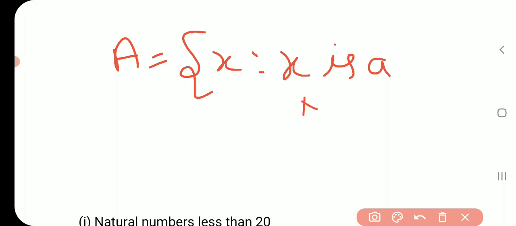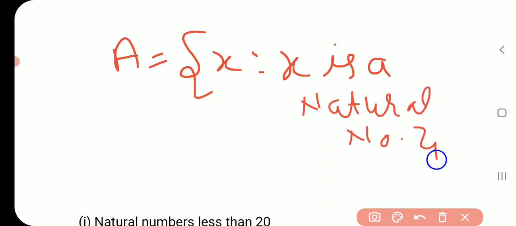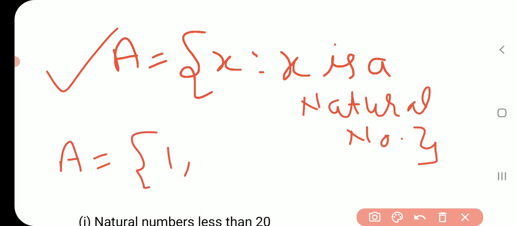The colon means "where". So this is known as builder form, and this is known as tabular form. We write the collection of natural numbers 1, 2, 3, and so on.